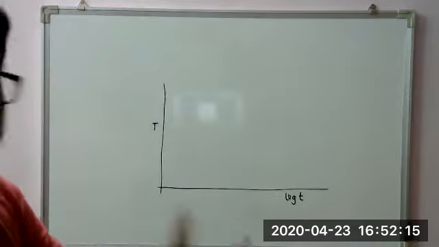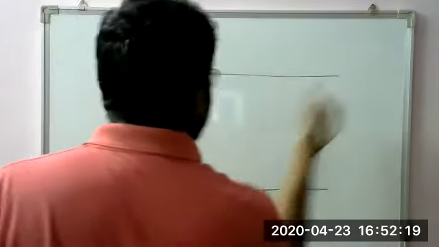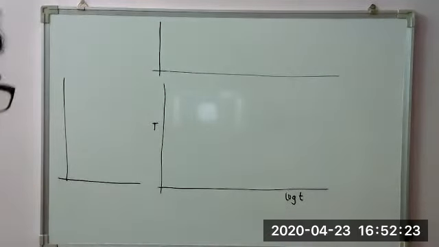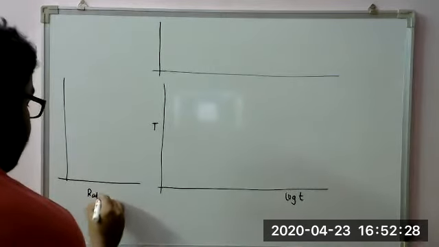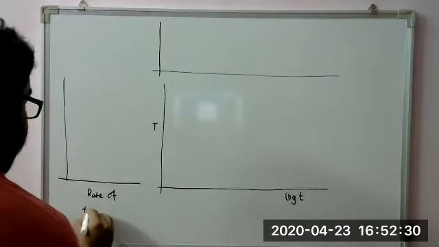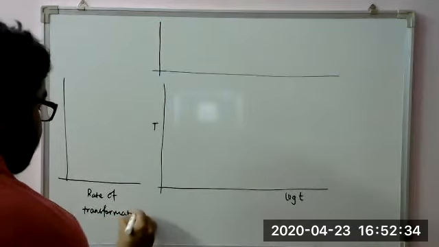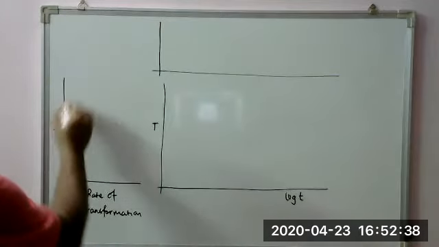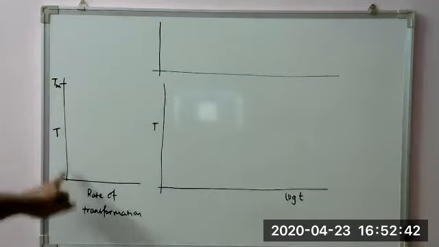We had drawn two diagrams. One diagram was like this. Another was here. In this, it was the rate of transformation, and the left side was temperature. Here the melting temperature Tm, and this was a freezing temperature, lower point.